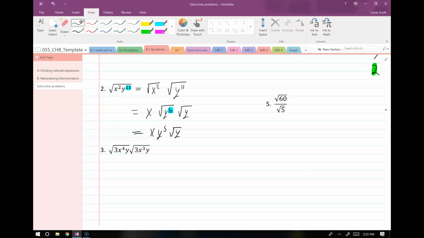Now on this next example, I'm just going to multiply everything together first and then simplify. So I'm going to put it all under one root. I have 3 times 3, that gives me 9. x to the 4th times x cubed gives me x to the 7th. And then y and y, that gives me y squared.